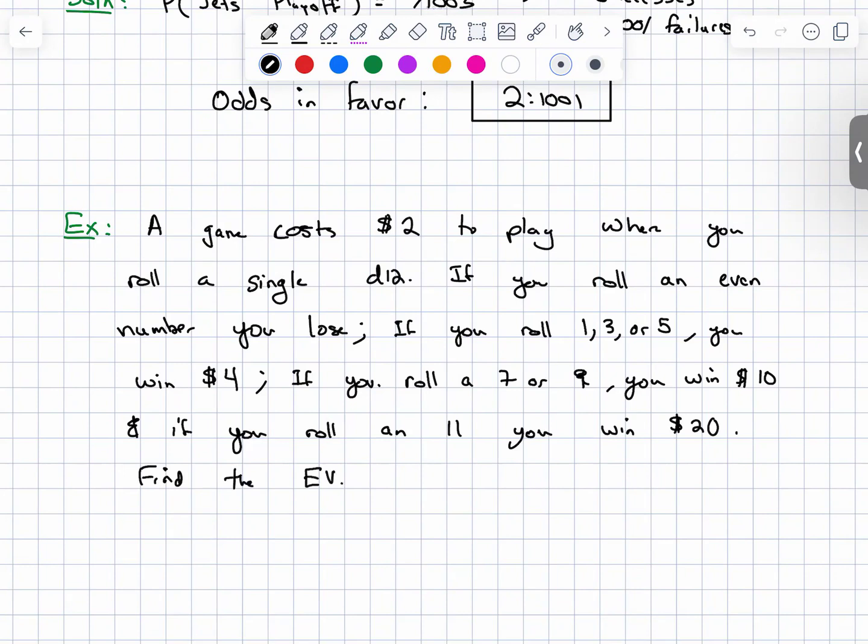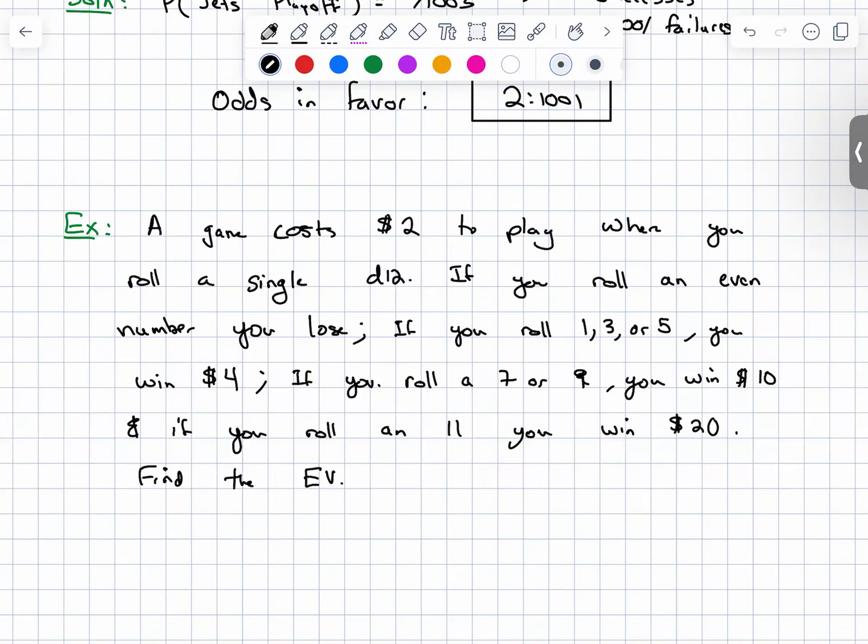So all the evens are taken care of. So all we need to worry about is 1, 3, 5, 7, 9, and 11. So yeah, that covers everything. A good game will have all cases taken care of. If there's uncharted territory, then that's a problem for the game. But yeah, so that's it. If you feel comfortable just going straight into the formula, go right ahead. The expected value formula, as it's presented, I'll present it this way. It's probability 1 times result 1 plus probability 2 times result 2 plus all the way to last probability times last result.